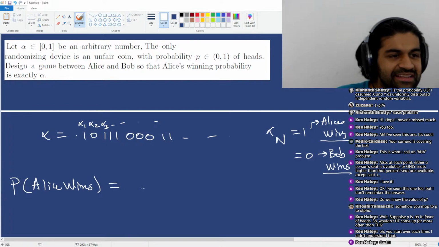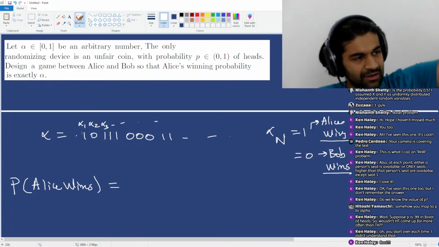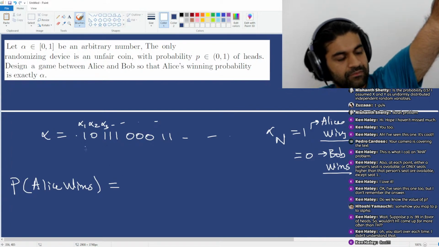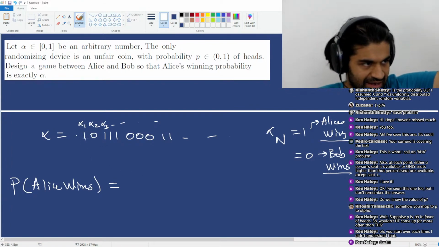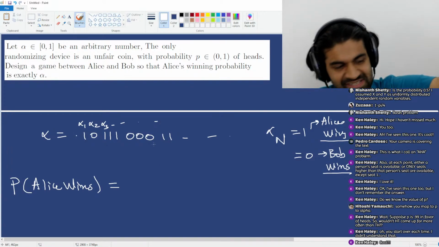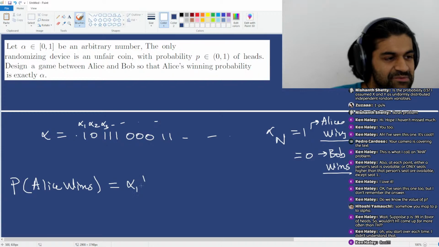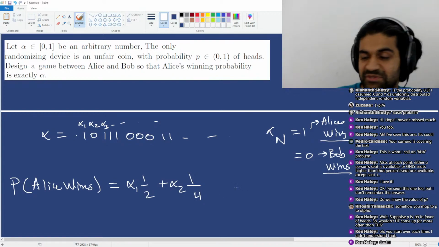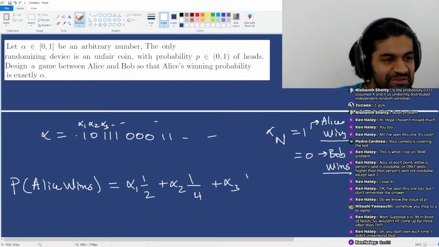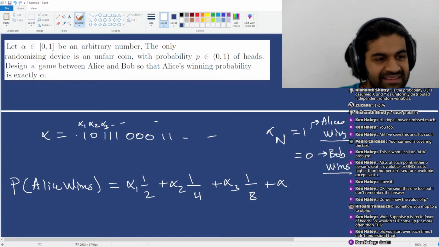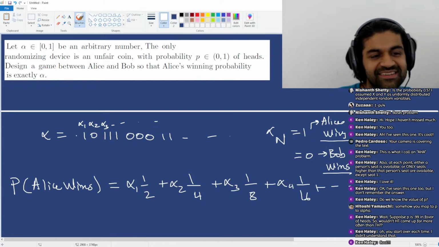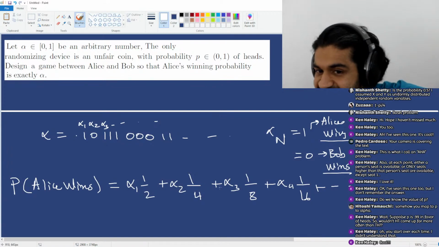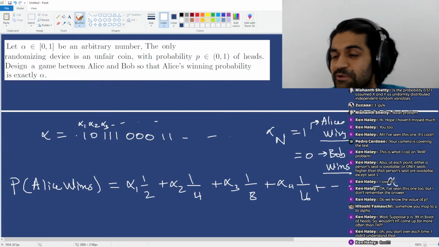Well, the probability that Alice wins is going to be, well, let's see. She wins if you get a head on the first flip, right? So that's just alpha 1 times 1/2, right? If you get a head for the first time on the second flip, that's just alpha 2 times 1/4, right? And then it'll be alpha 3 times 1/8. And then alpha 4 times 1/16, and so on and so forth. But this is precisely the binary expansion of alpha. In fact, this is equal to alpha.